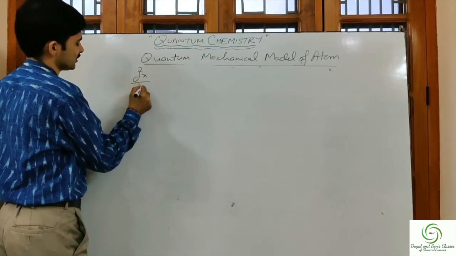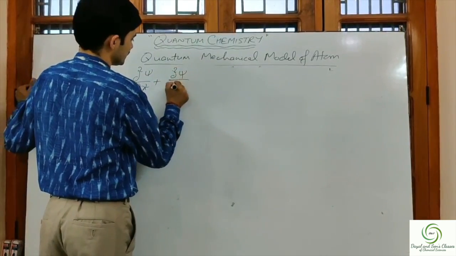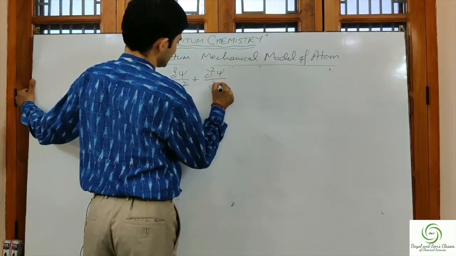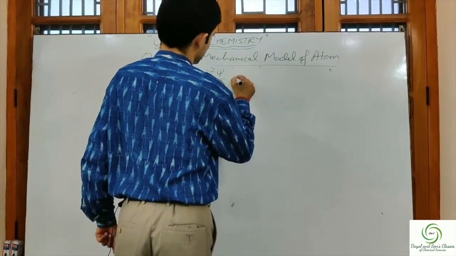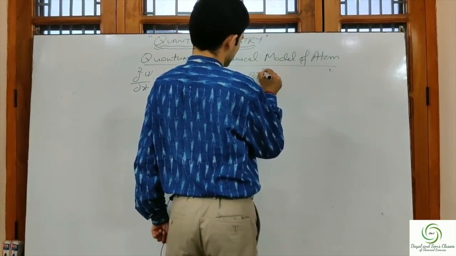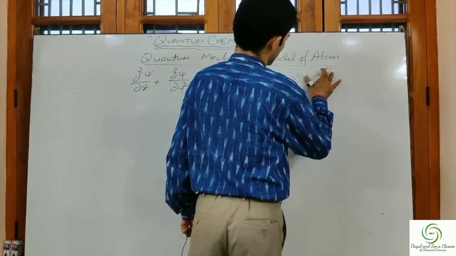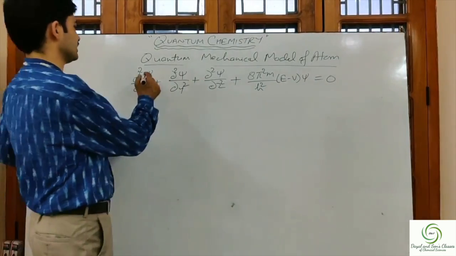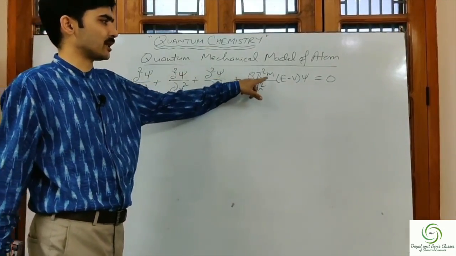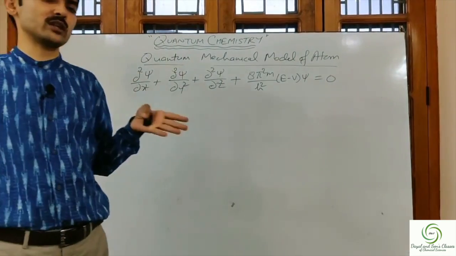Del square psi upon del x square plus del square psi upon del y square plus del square psi upon del z square plus 8 pi square m upon h square into E minus V psi equal to 0. This equation, after him, was known as the Schrodinger wave equation.